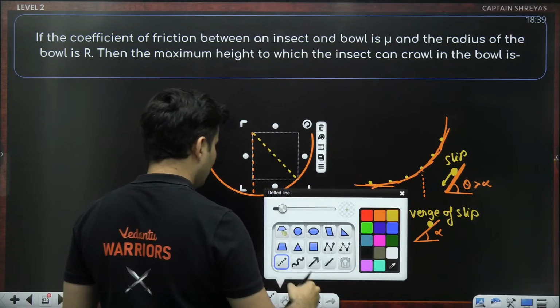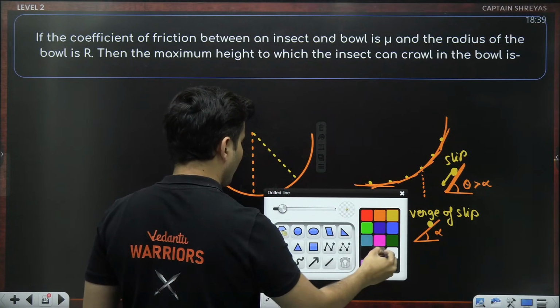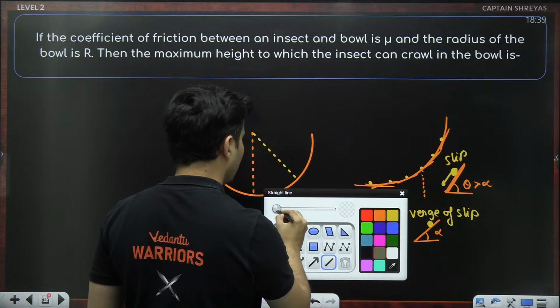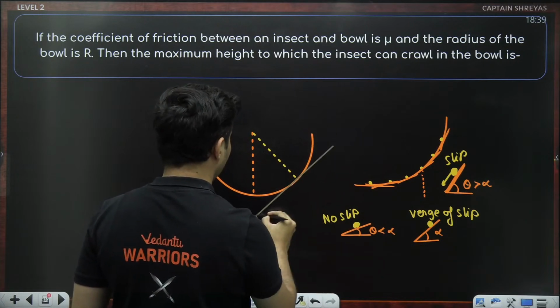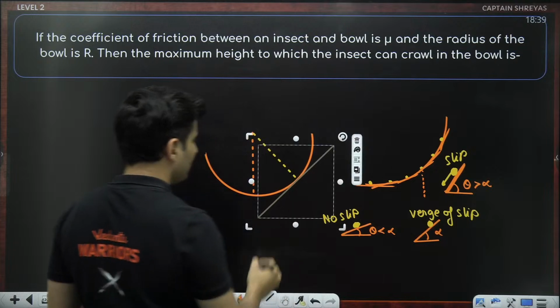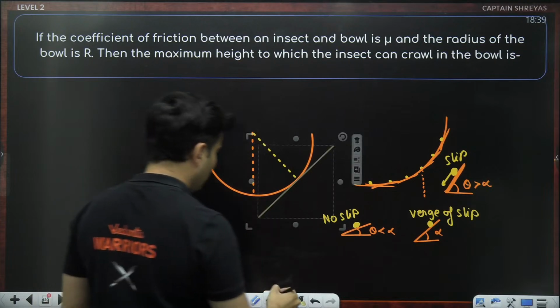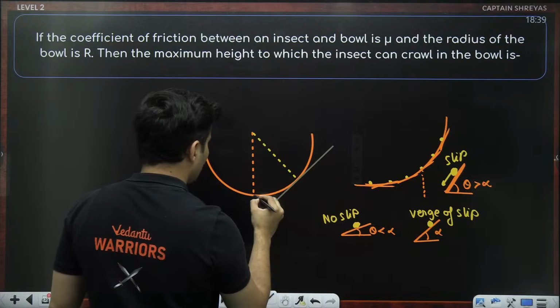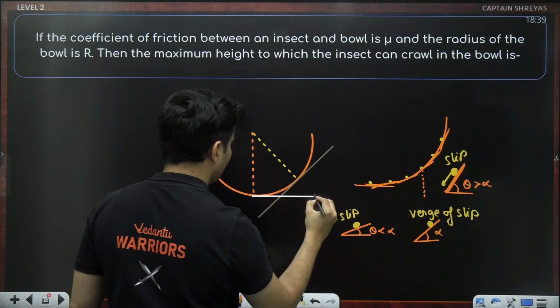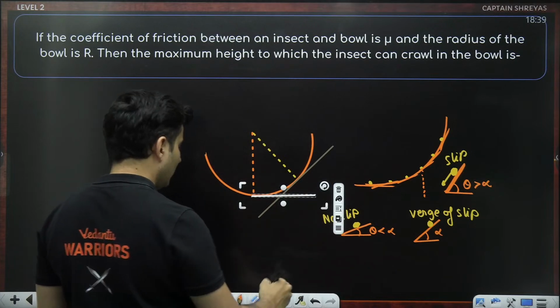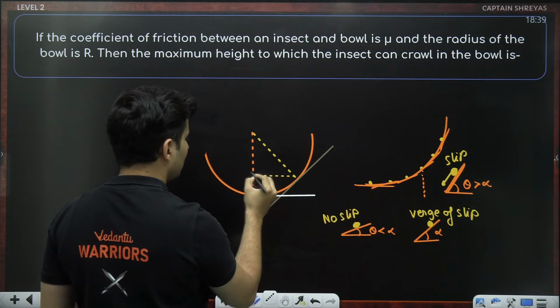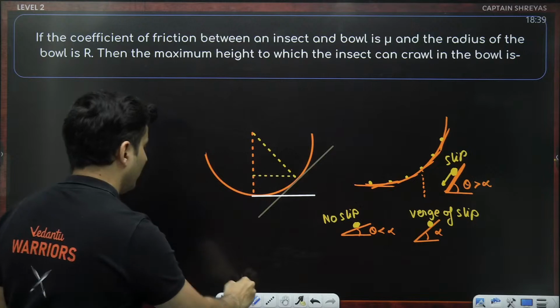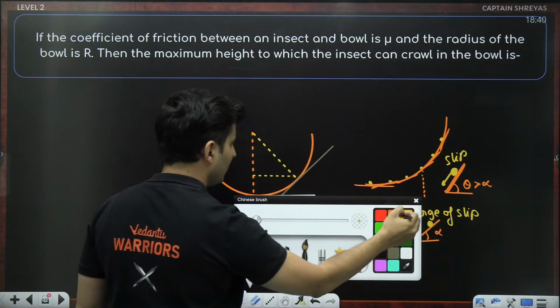Maybe there is a tangent which I can show, which will go like this. This is the steepest inclination possible. Let me also show the ground over here like this. Okay, perfect. Let me also draw the horizontal like this. Okay, perfect. So these are all the things that I have shown in this diagram.